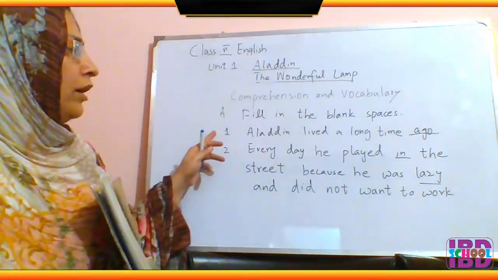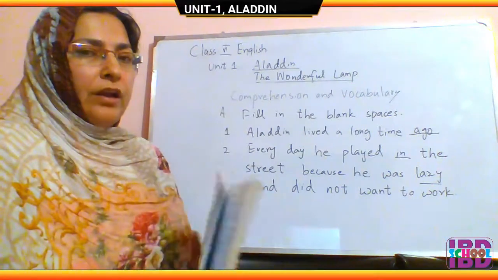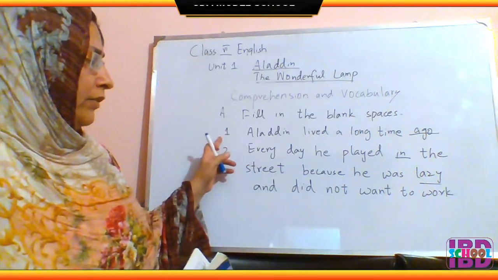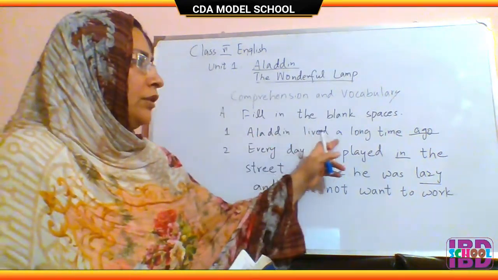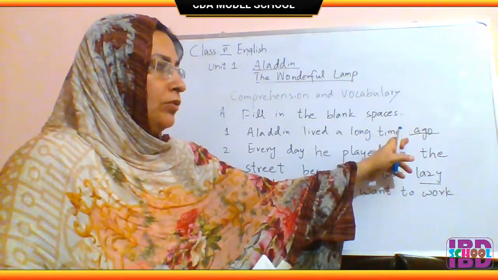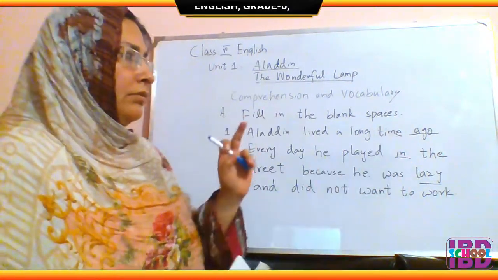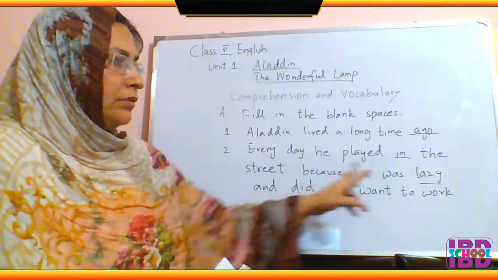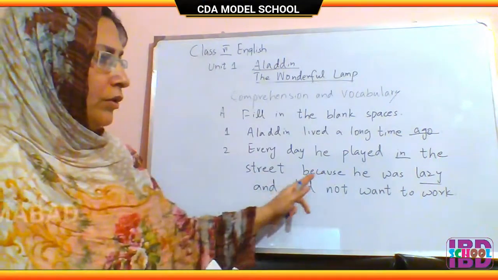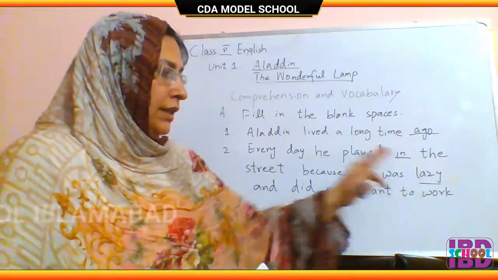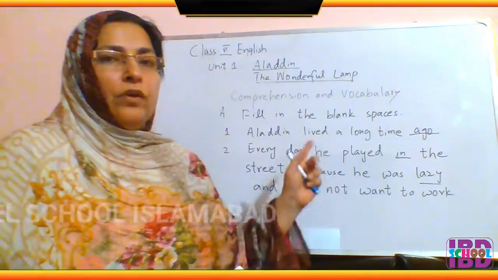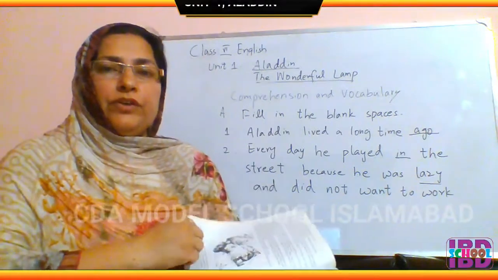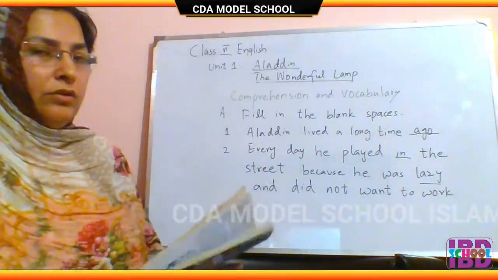In this exercise, you have to fill in the blank spaces. After reading, you will be able to fill in these blanks. For example, number one blank is Aladdin lived a long time dash ago. You will put in ago in this blank. Second is every day he played dash the street, in. In the street because he was dash, he was lazy and didn't want to work. All the answers of these blank spaces are given in the text. After reading the text, you will be able to fill in all the blanks.